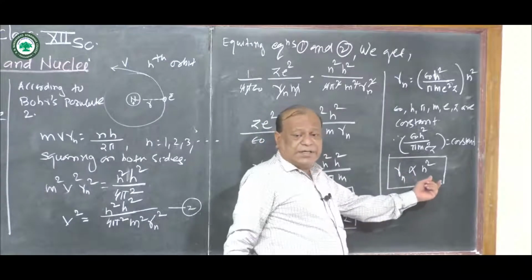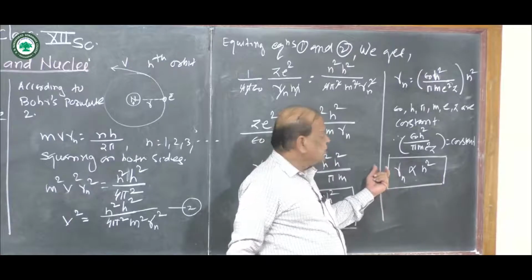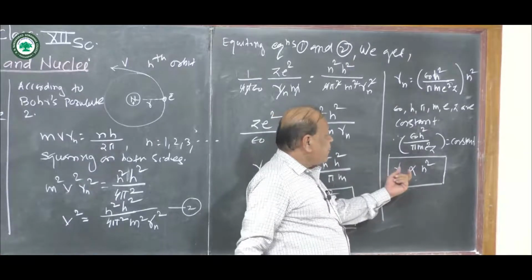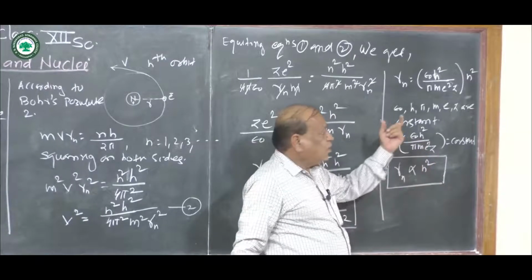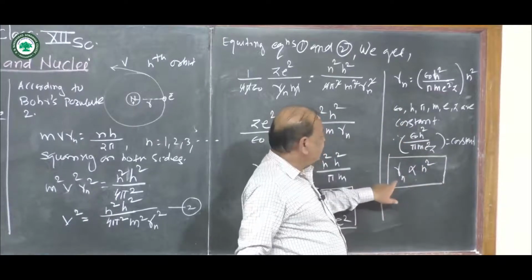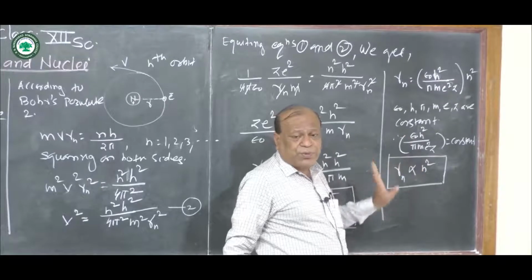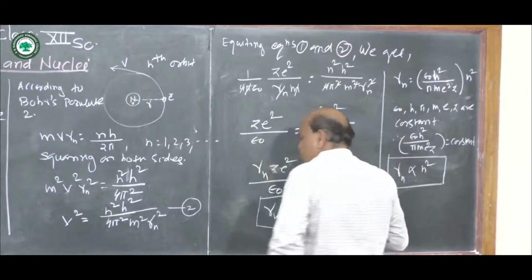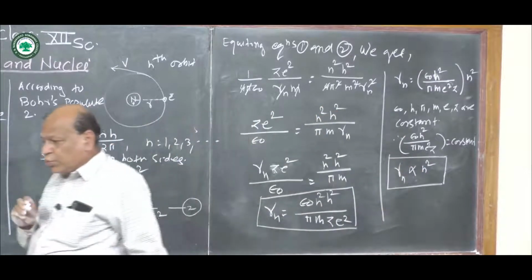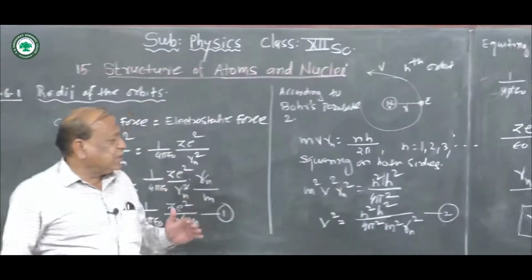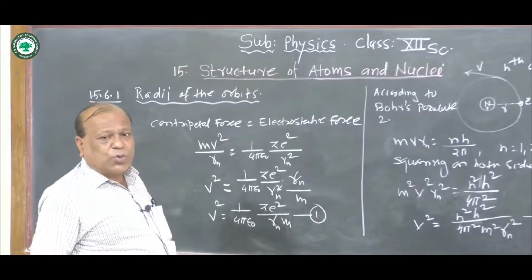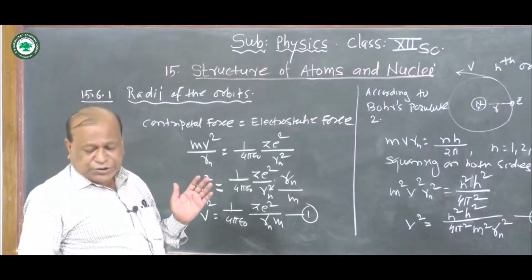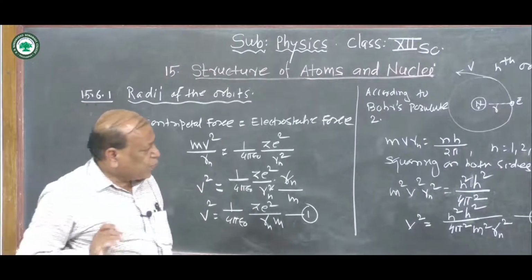As n increases, means the orbit number increases, then the radius also increases. And now in this way we easily prove that the radius of Bohr's orbit is directly proportional to the square of the principal quantum number.